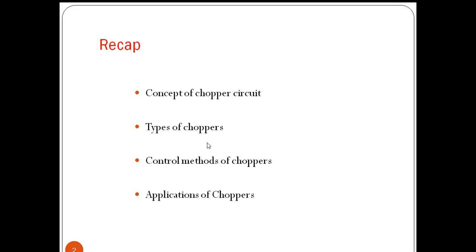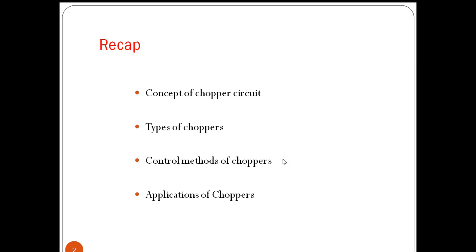So in step down chopper, we are getting output voltage which is less than supply voltage, V naught less than Vs. In step up chopper we are getting output voltage which is more than input voltage, so V naught is more than Vs.